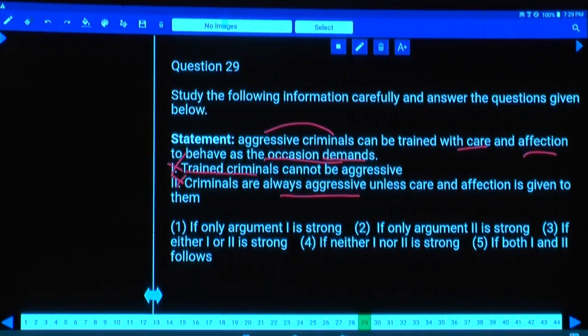Hence neither 1 nor 2, choice 4. Neither 1 is strong, nor 2 is strong. Now these two are straight away ruled out because of some of the key terms. The next one.